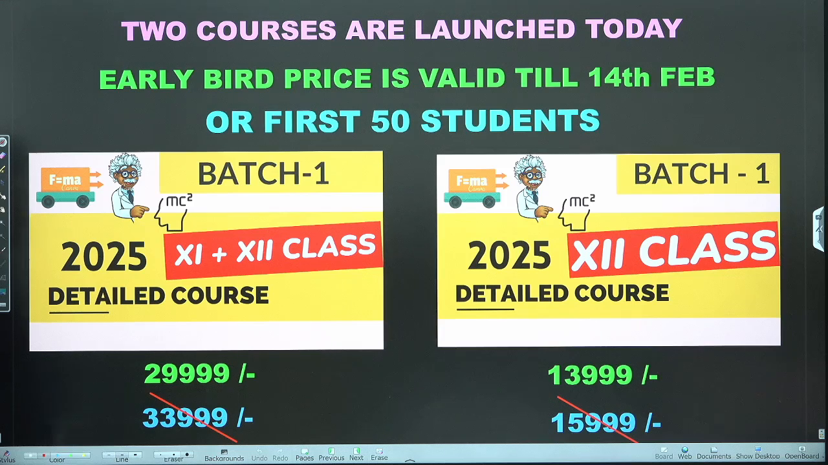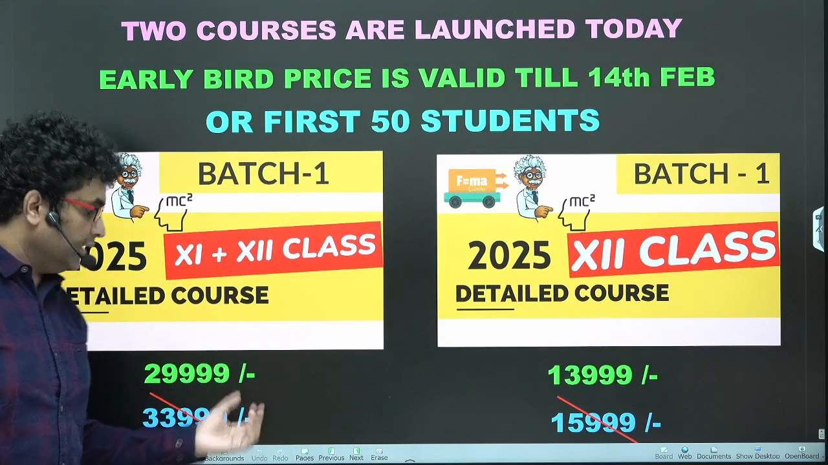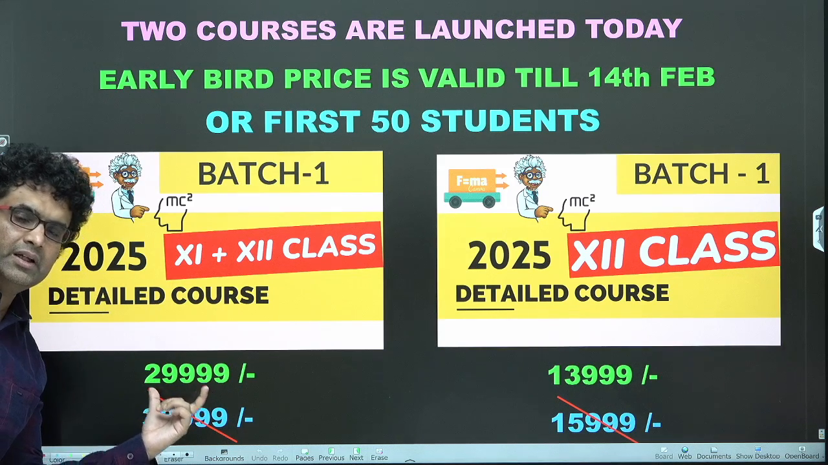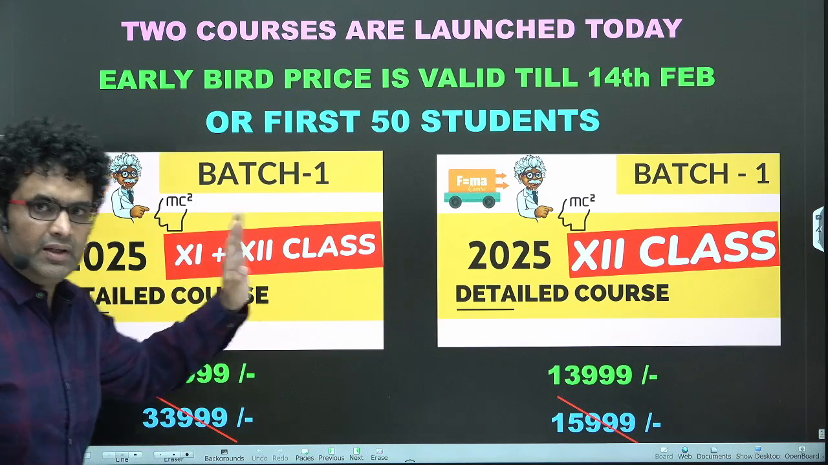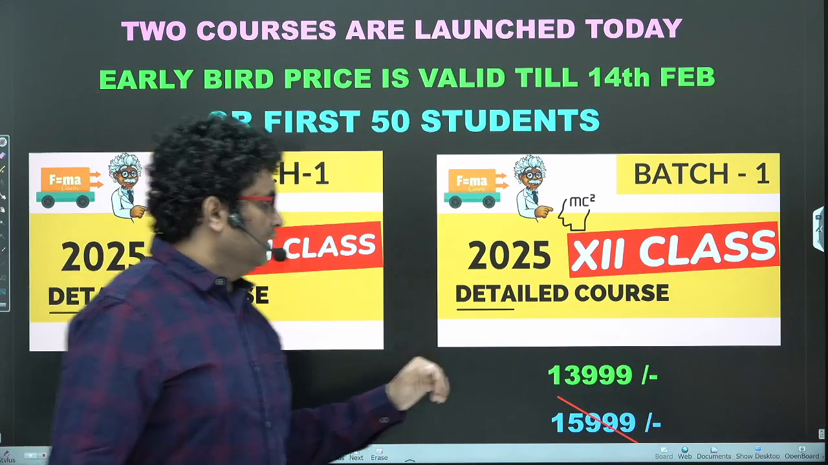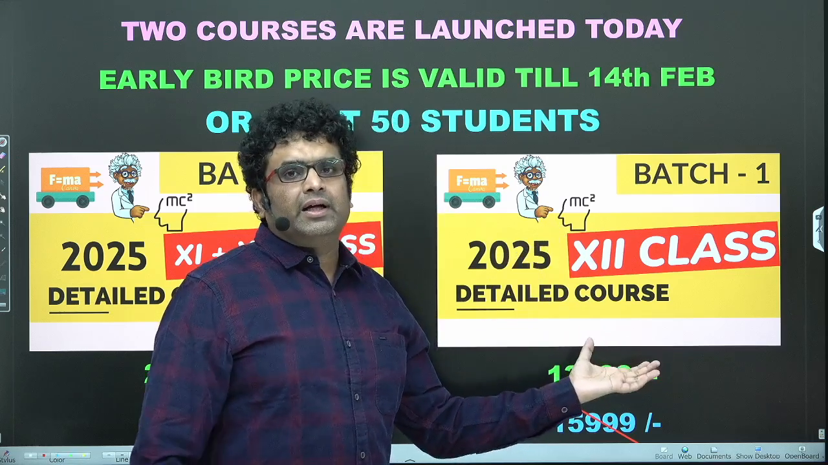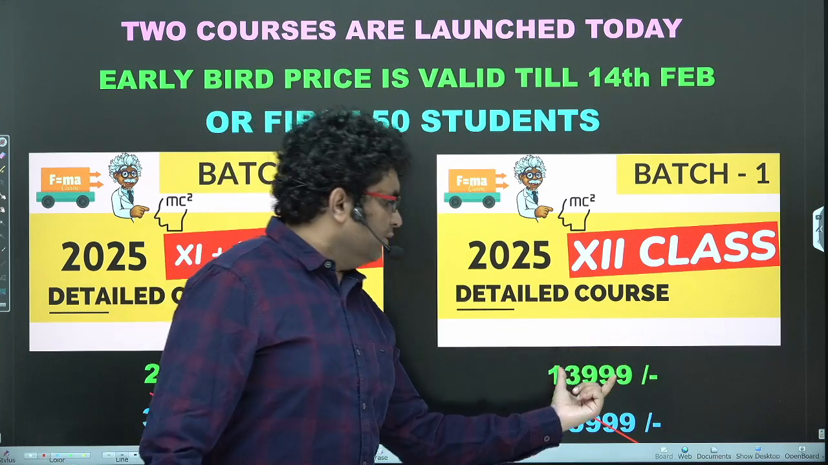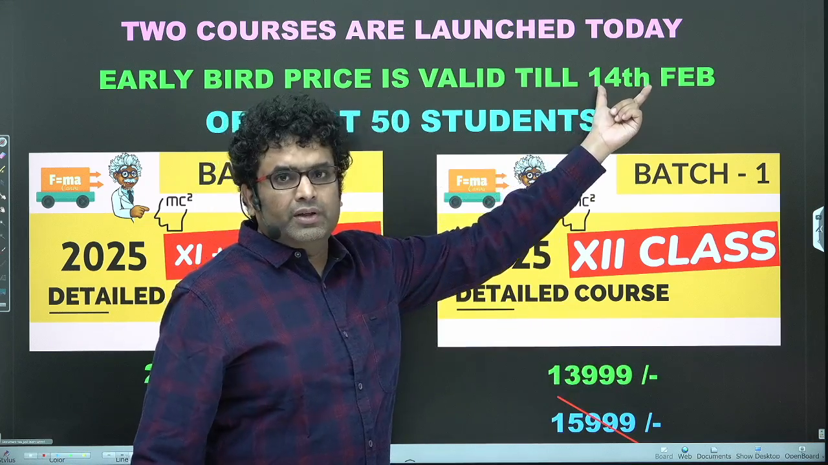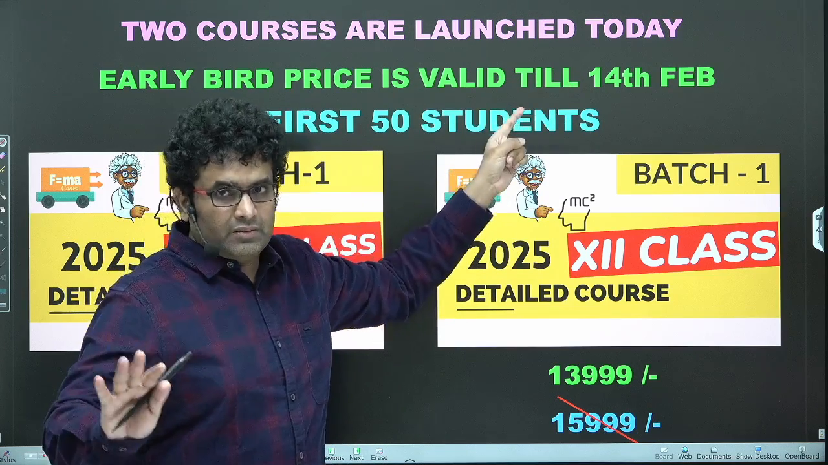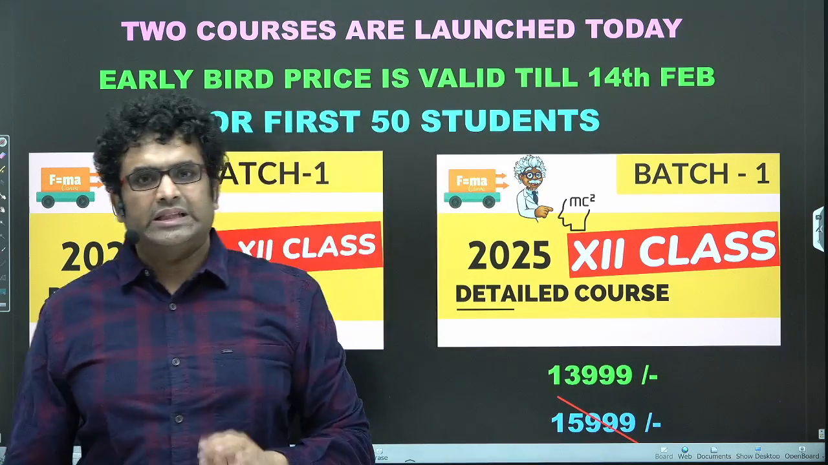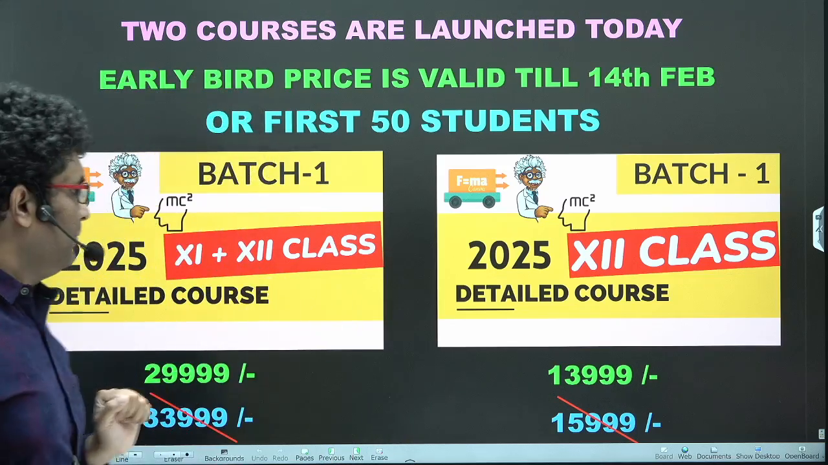Okay, so people who have bought 11th for 17K need not pay this 30K. They are supposed to pay only 13K to enter this one and extend their validity of 11th plus 12th content. People who are only planning to buy 12th and have not bought 11th will be paying this much up till February 14th for the first 50 students. And when either one of these is done, the price goes to 16K. As simple as that.